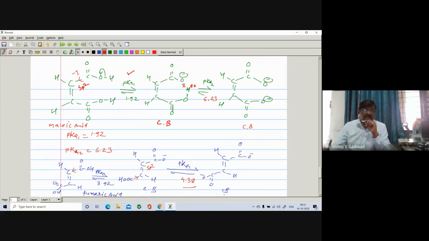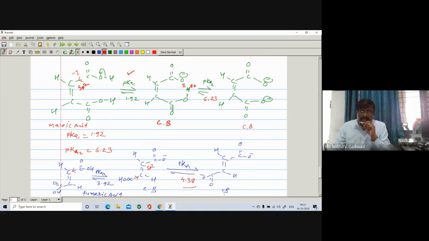In a similar way, as you go on increasing the number of carbon atoms in the dicarboxylic acid, we can write the dissociation constant. So in this way, we have taken a number of examples to compare the acidity of acids. In the exam, they may ask separately to compare the acidity of different acids.